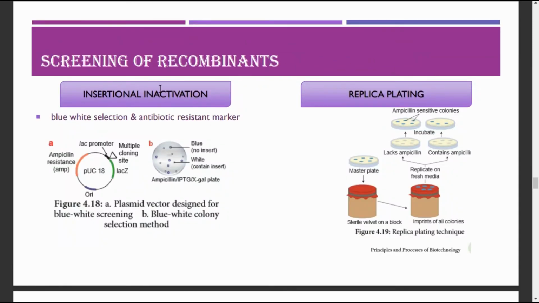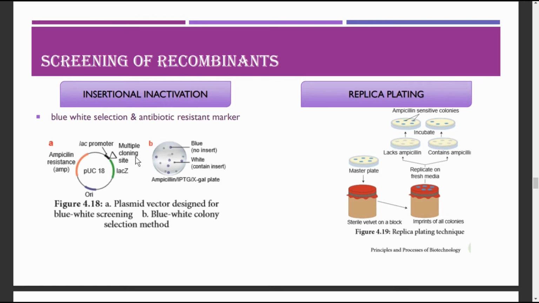Next we have the screening of the recombinants. After introduction of the recombinant DNA into the suitable host, we must know whether it is inserted into the host cell or not. To identify whether the host cell has received the rDNA molecule, we need a process called screening. And for this we have some methods. The best method is the blue and white selection method, or insertional inactivation. In this, blue and white colonies will be made.